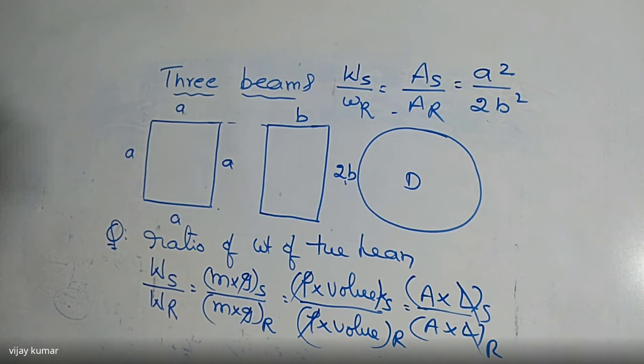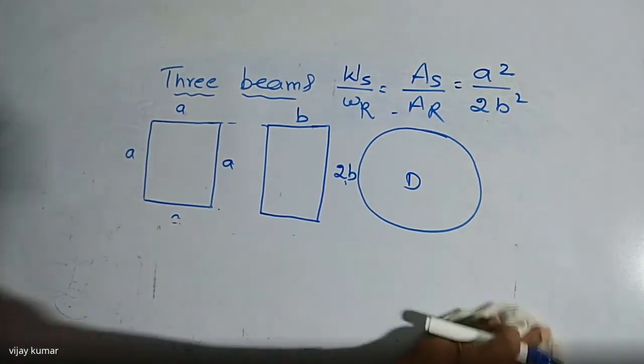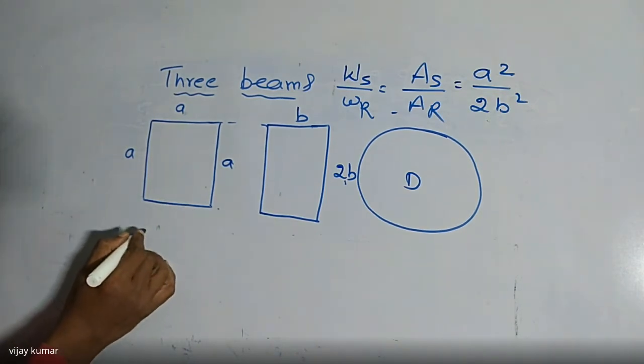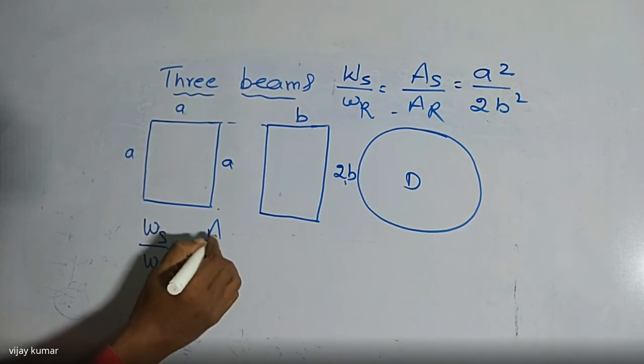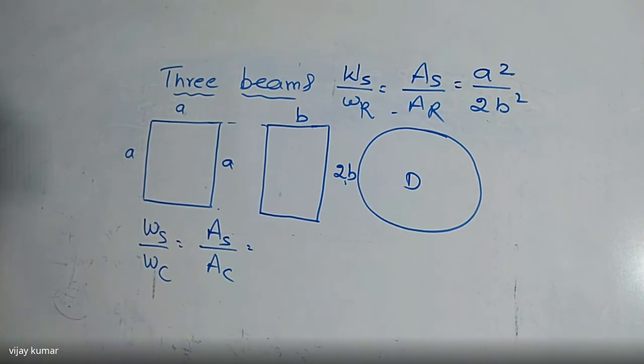Similarly, I'm going to write here, what is the ratio between rectangular and circular? Or we can write the ratio between the weight of the square divided by the weight of the circle. Then I'm writing here the area of the square divided by the area of the circle. After that, I can write the ratio of the three.